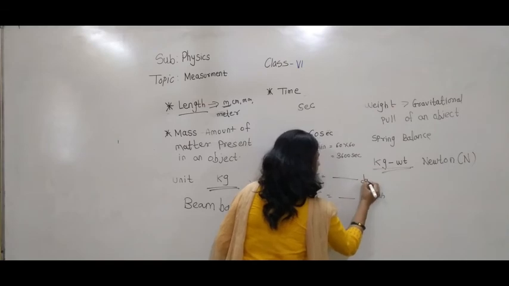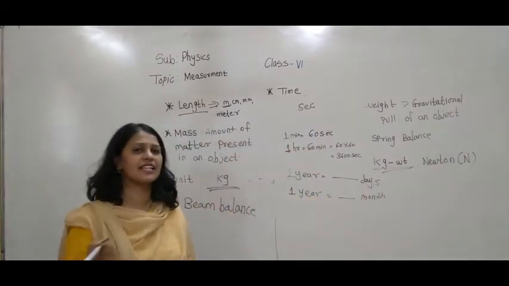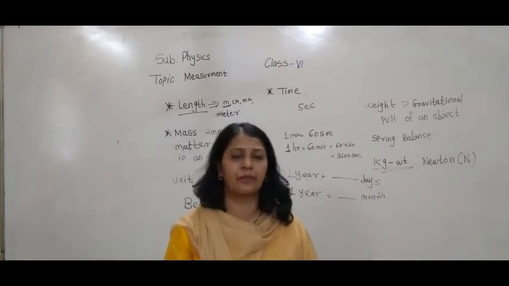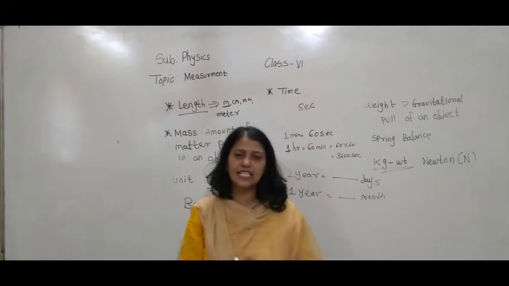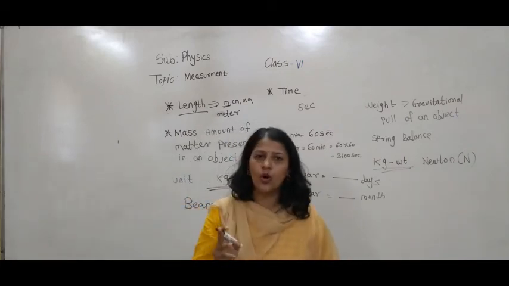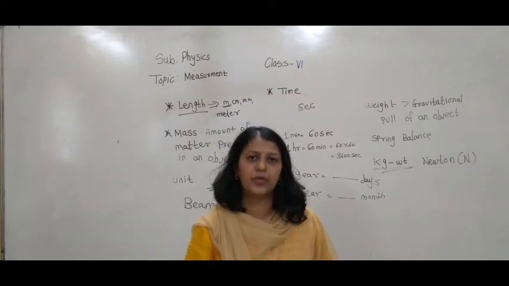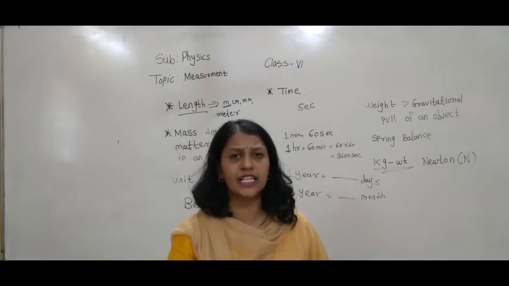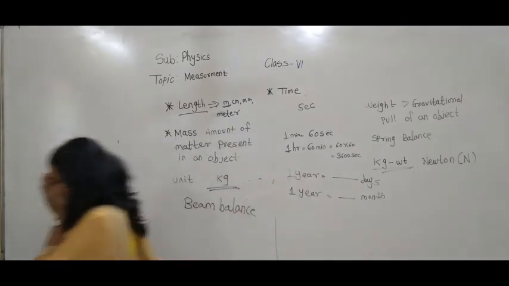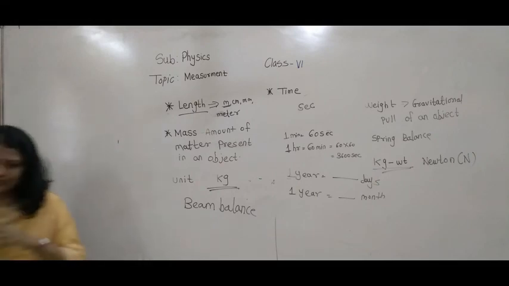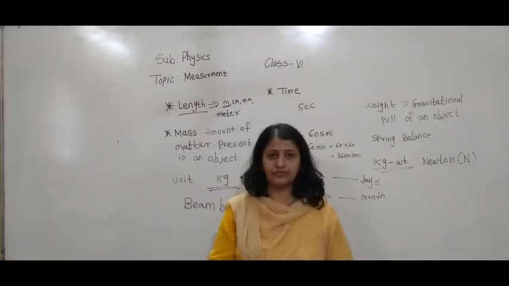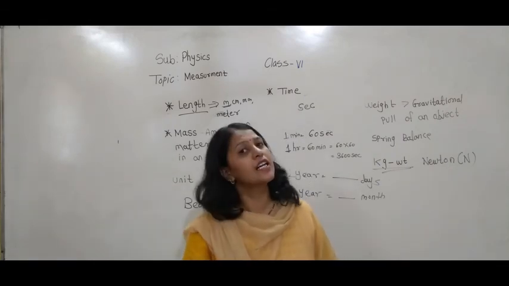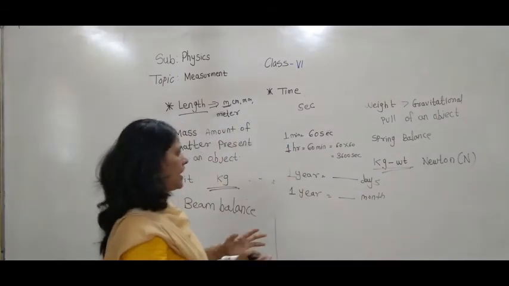Which is the leap year? When can we say that this year is a leap year? Can you tell me if this year is a leap year? 2021? No. Last year it was a leap year? Yes, because that number is divisible by 4. If the number is divisible by 4, then that year is called a leap year. I hope you have understood it.